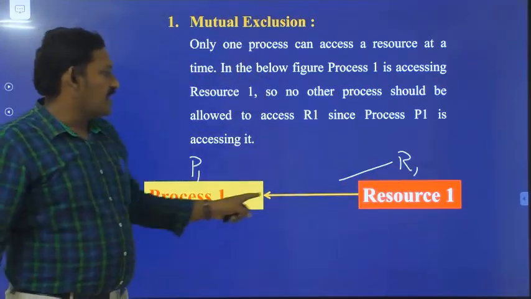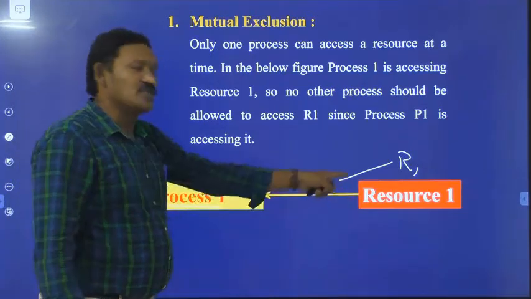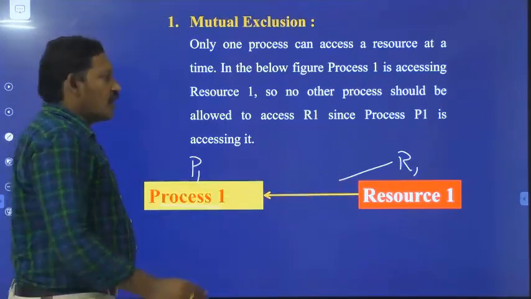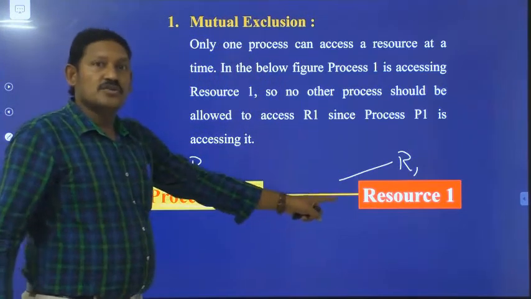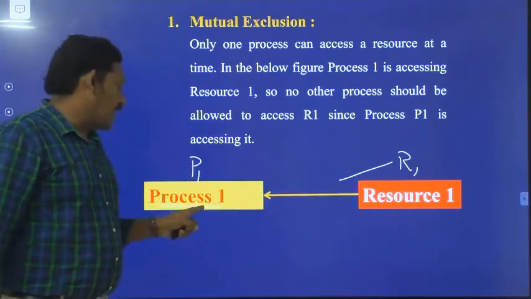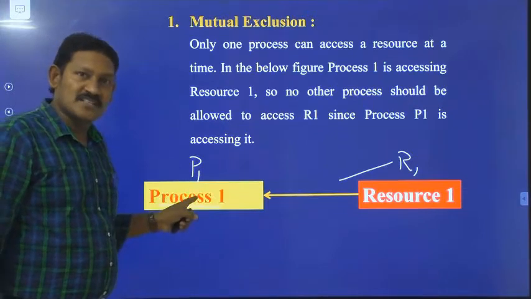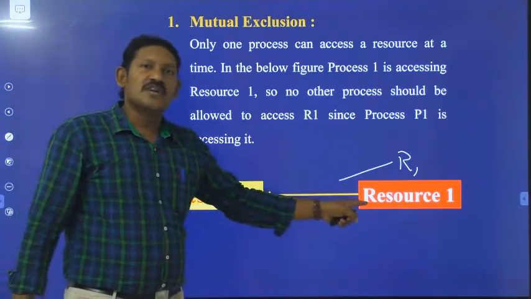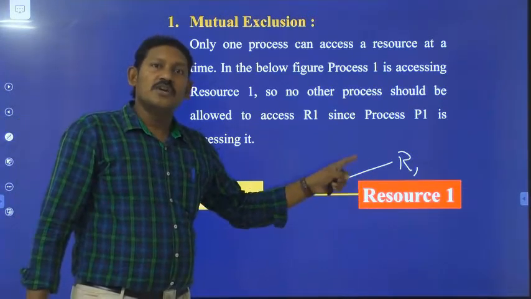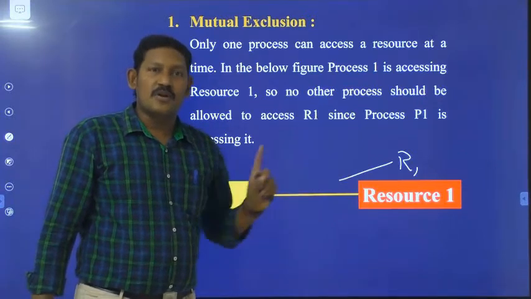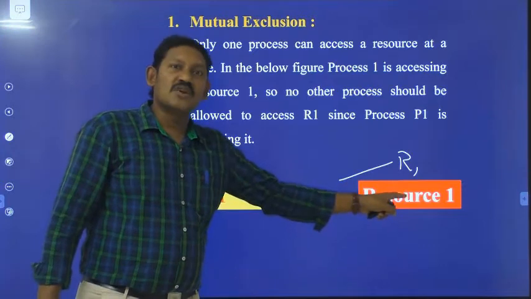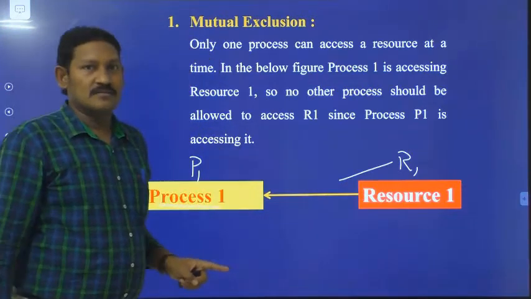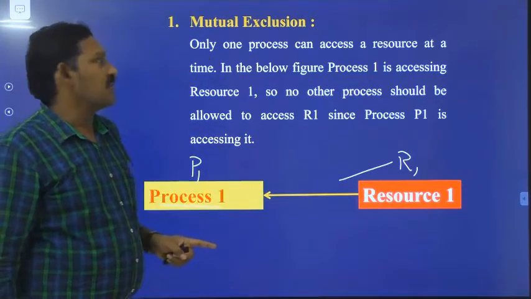Process P1 is accessing or holding resource R1. Since R1 is being held by P1, it should not be utilized by any other process. You should not allow any other process to access this resource R1. That is what mutual exclusion means.